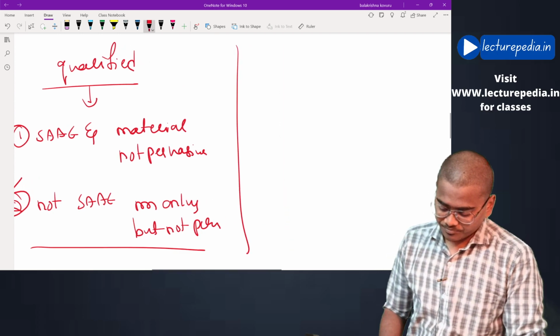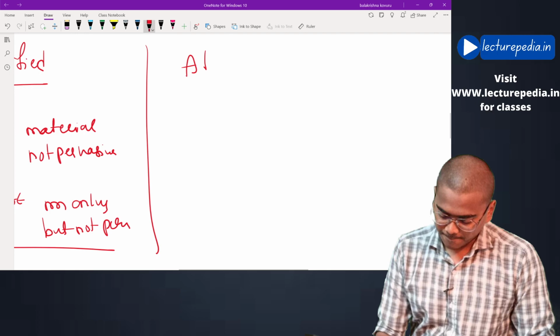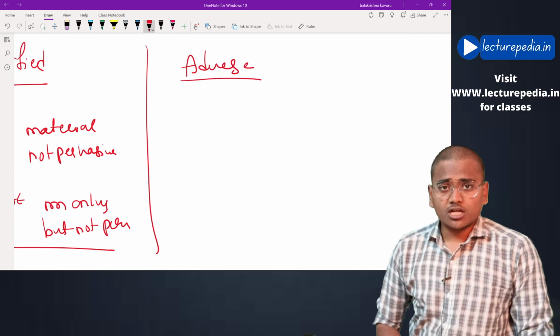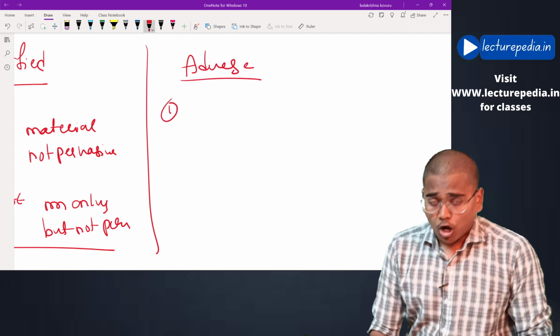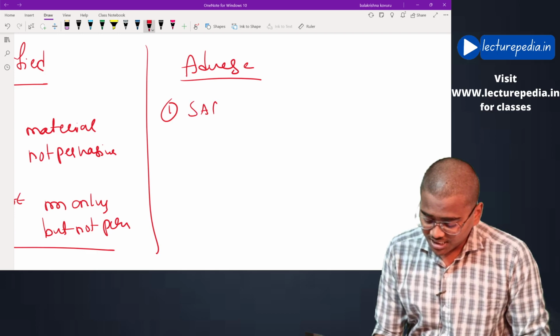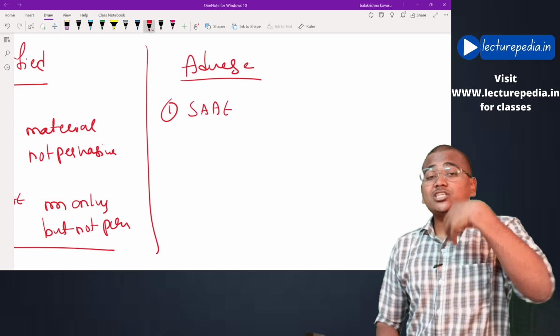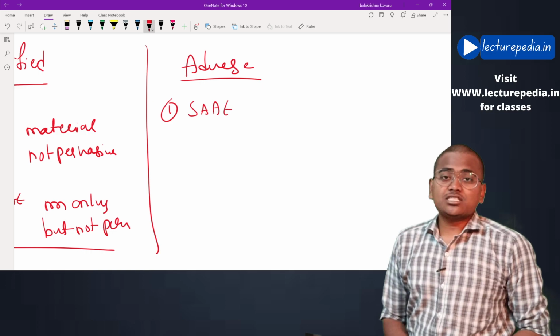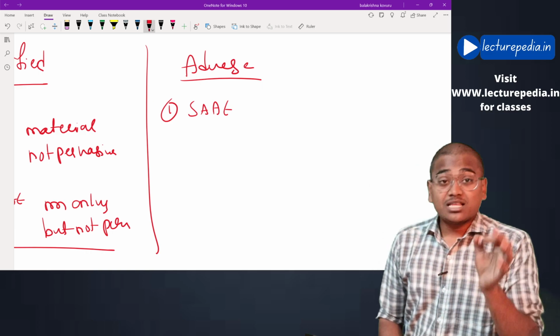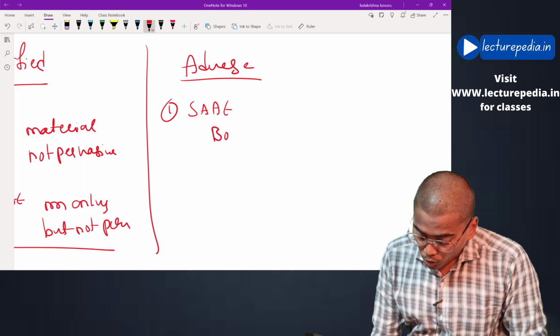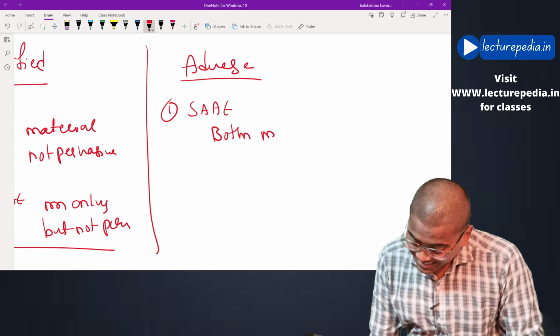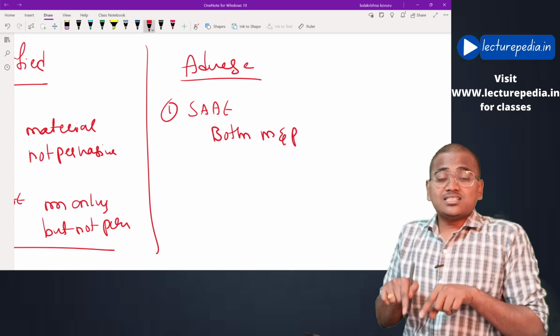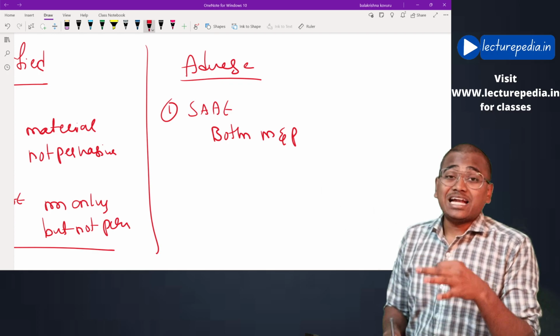Next, adverse opinion. When will the auditor give an adverse opinion? There is only one situation. The auditor has obtained sufficient appropriate audit evidence, and based on this evidence, the auditor feels that the misstatements are both material and pervasive. In this situation, the auditor will give an adverse opinion.